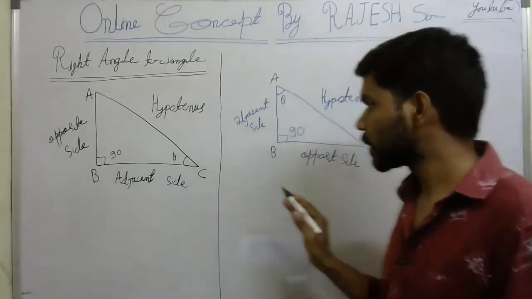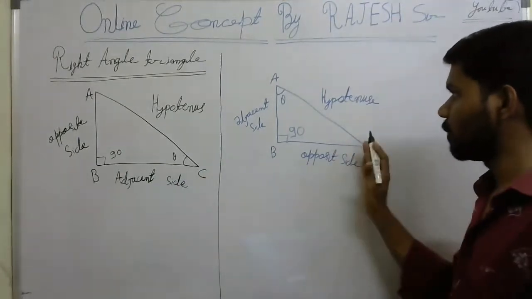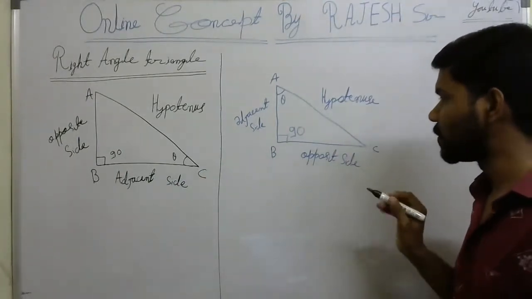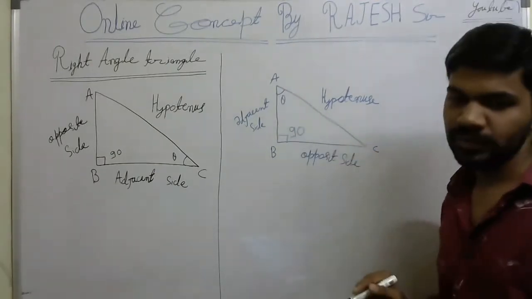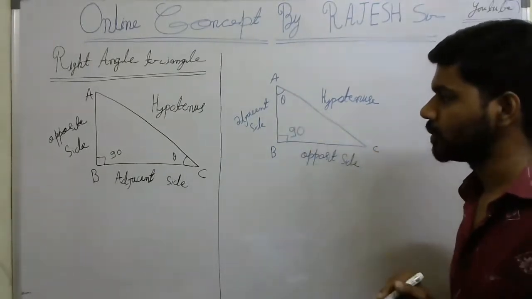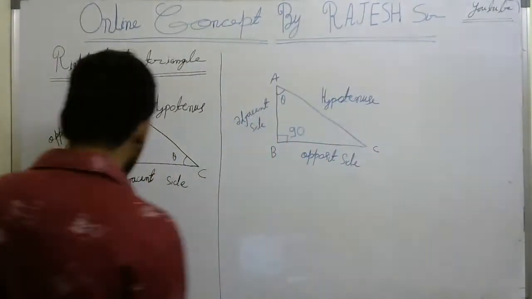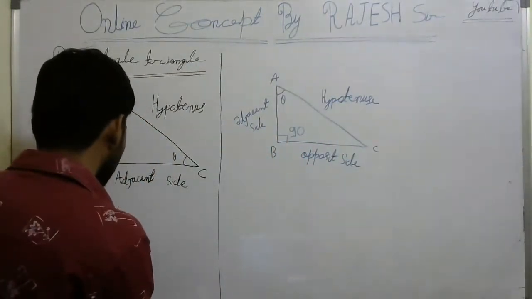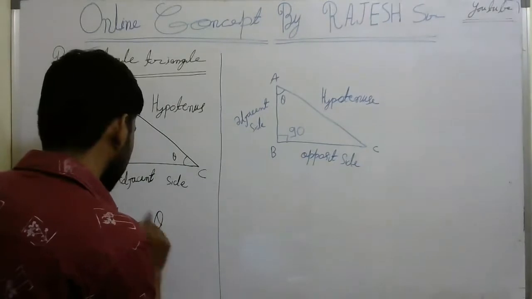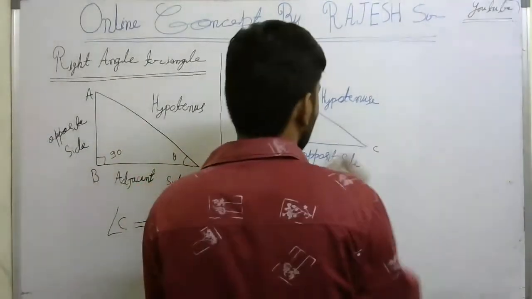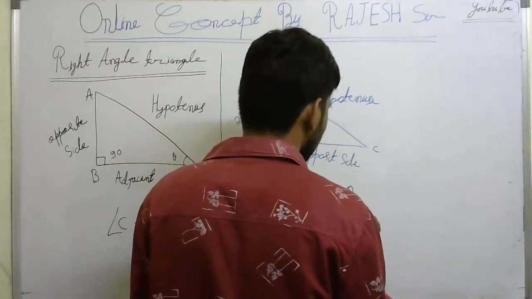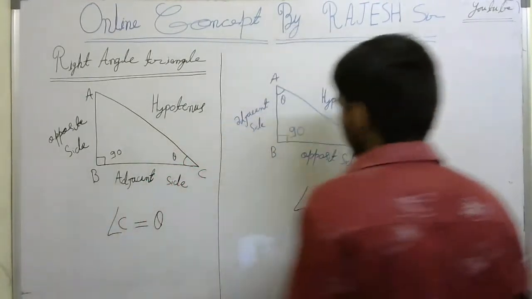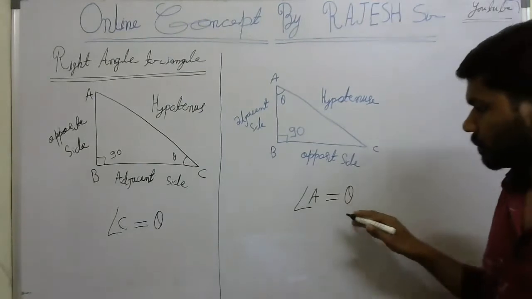Look at another case, how it will change. We took the same triangle. Only we made a change: the measurement theta, we are taking as angle A. In the earlier case, angle C was equal to theta. In this case, angle A is equal to theta. Theta is the measurement of the angle. So we are taking the angle A.